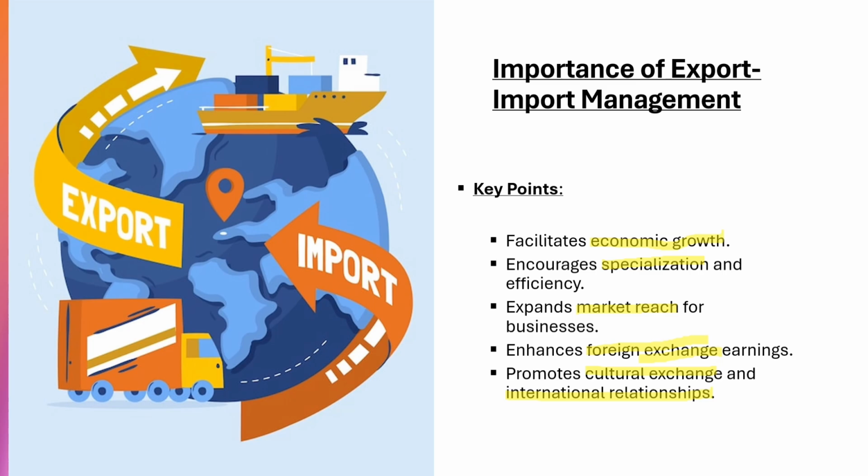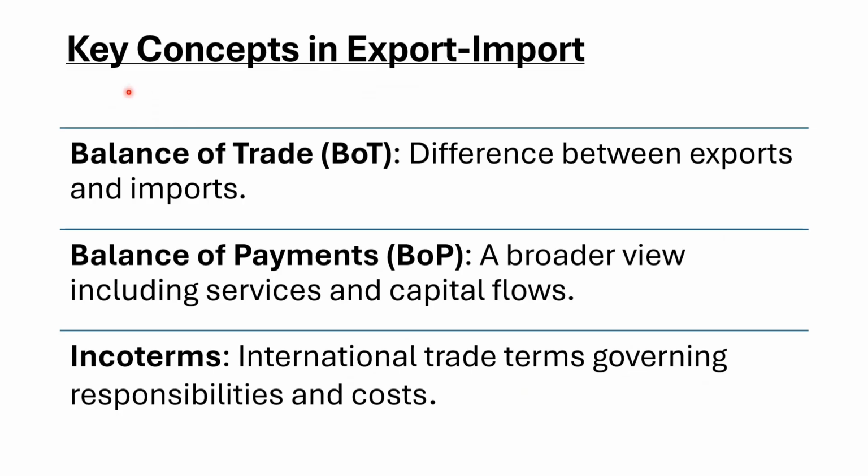Before diving deeper into the process, let's touch on a few key concepts. Balance of trade is the difference between a country's exports and imports. A positive balance of trade means the country exports more than it imports. Balance of payment is broader and includes services and capital flow in addition to goods. Incoterms are standardized trade terms that define responsibilities and costs between buyer and seller. We will explore these in detail in later sessions.